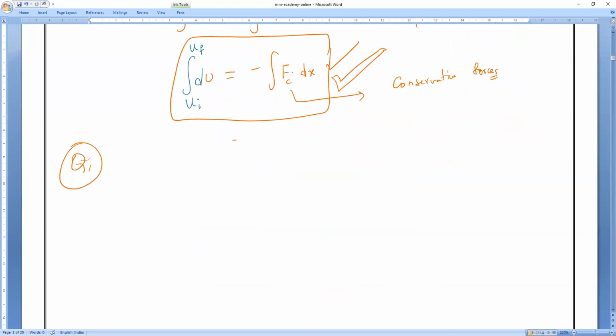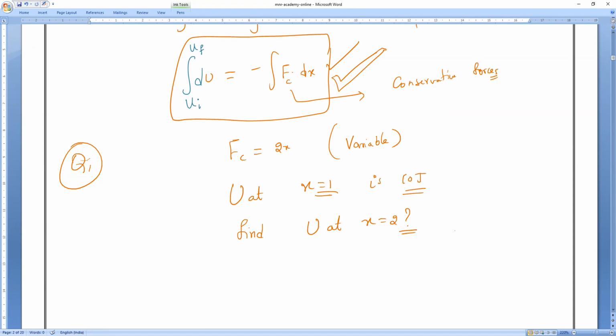For example, the conservative force is 2x. So 2x, it is saying. So is it a fixed force or a variable force? It is the variable force. Understanding or not? So U at x equals 1 is 10 joules. U at x equals 1 is equal to how many joules? 10 joules. The question is now: find U at x equals 2. That is the question.